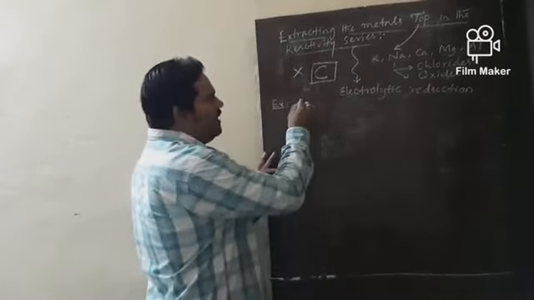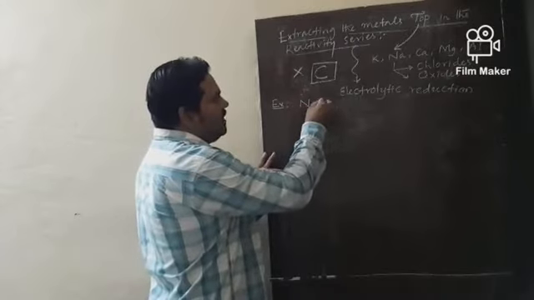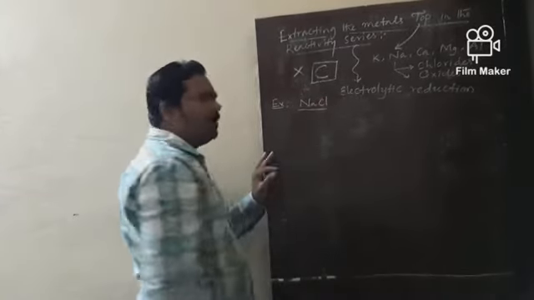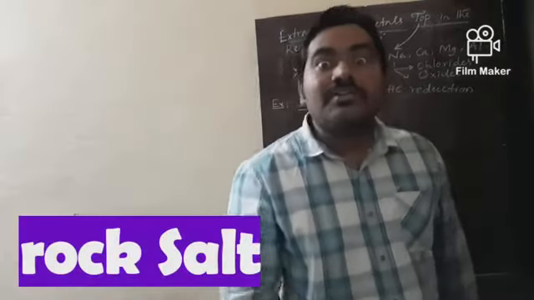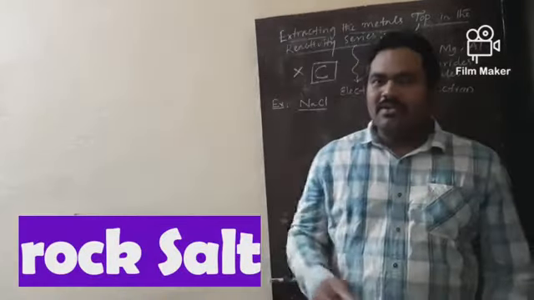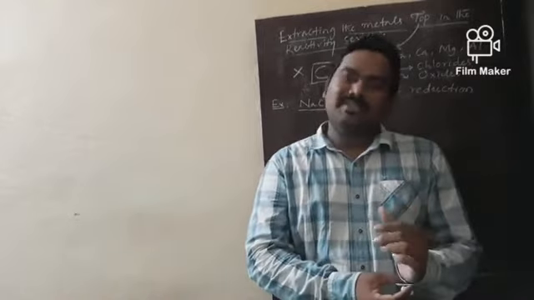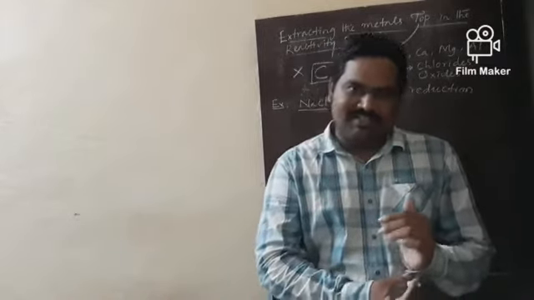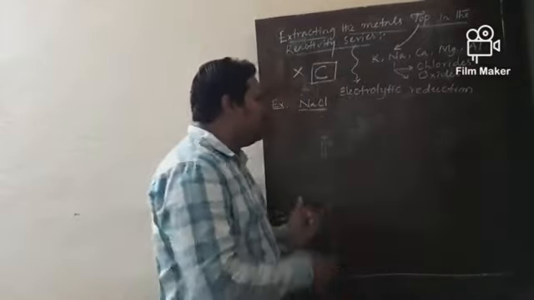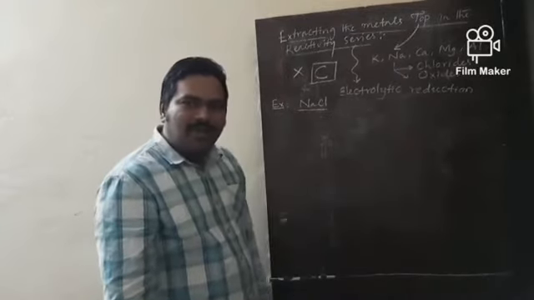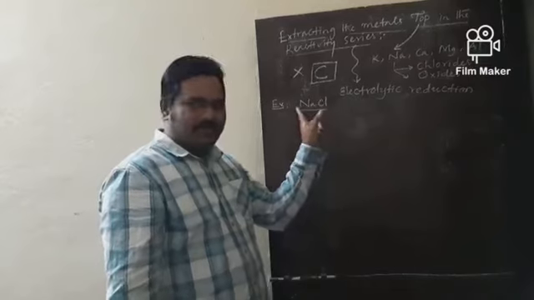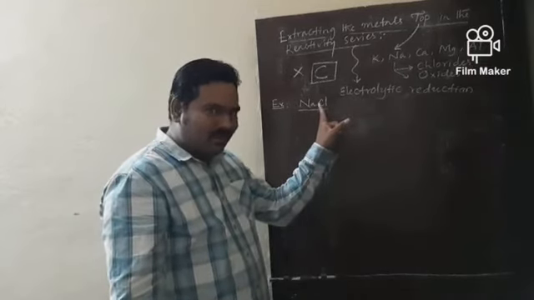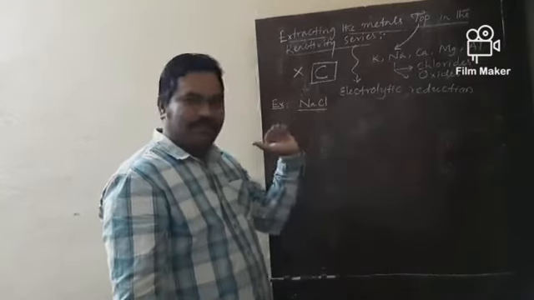Let us take sodium. Sodium is available in nature in the form of sodium chloride, also called common salt or rock salt. This sodium chloride is available in underground deposits as rock salt. What is the main ore of sodium? Rock salt. What is the formula? NaCl. This is the chloride, halide ore of sodium.